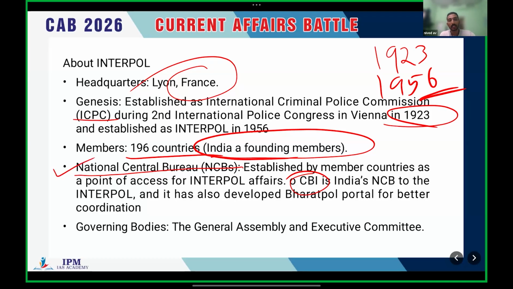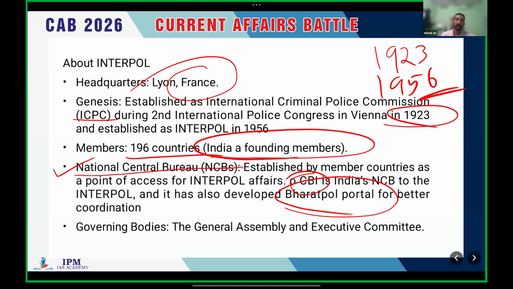Each country has a particular agency known as the National Central Bureau to represent it in Interpol. In the case of India, we didn't create any new agency to represent ourselves in Interpol. We have given extra additional duty to CBI. CBI is India's National Central Bureau to the Interpol. It has also developed the Bharat portal for better coordination of Interpol in India.